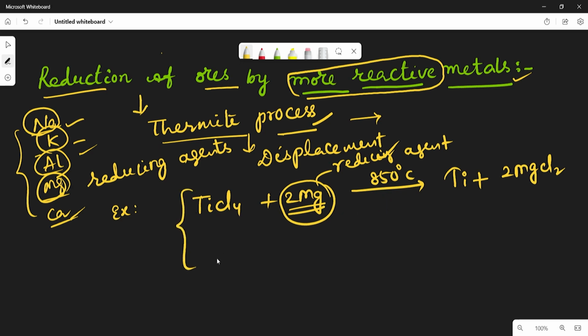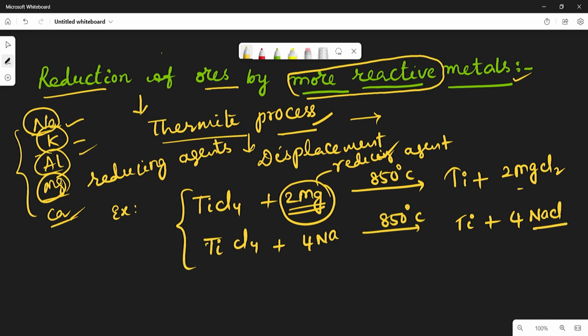Take one more example. Titanium chloride plus 4Na gives, at 850 degrees centigrade, titanium plus 4NaCl. So in the two examples here we obtain the metal, because the titanium compound is reacting with the more reactive elements.